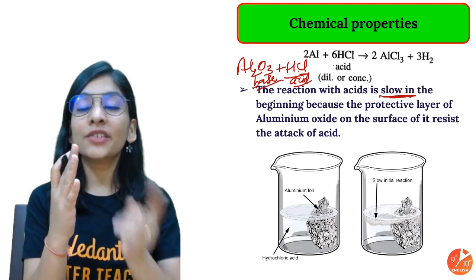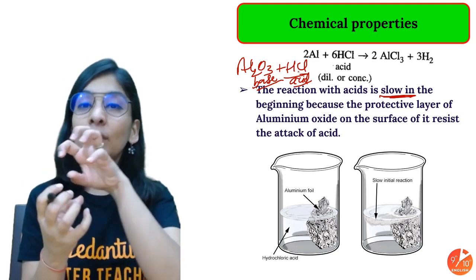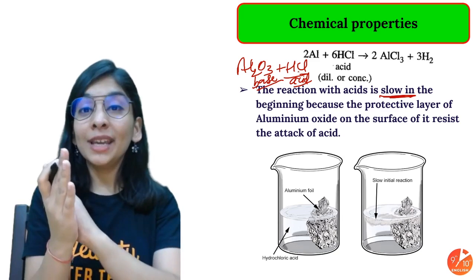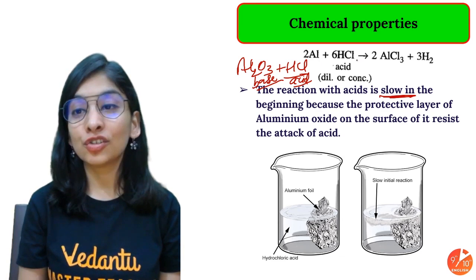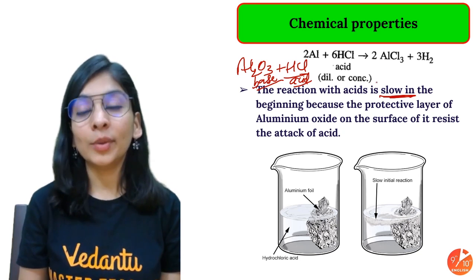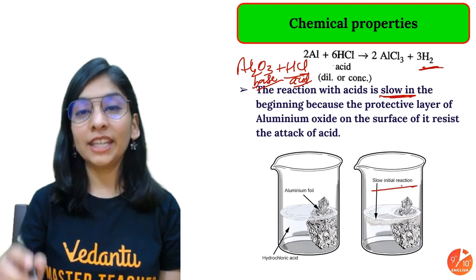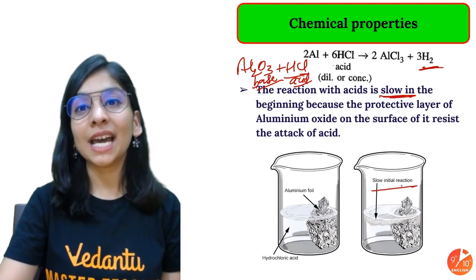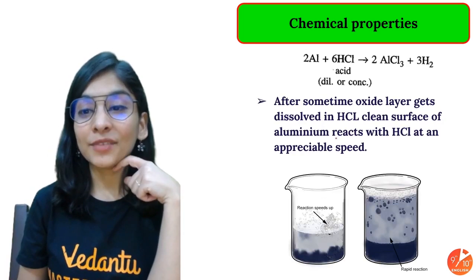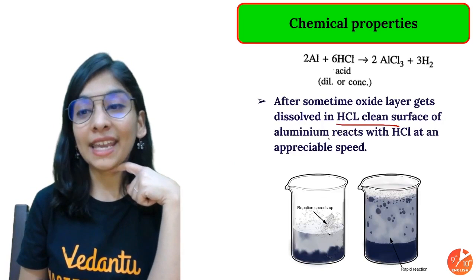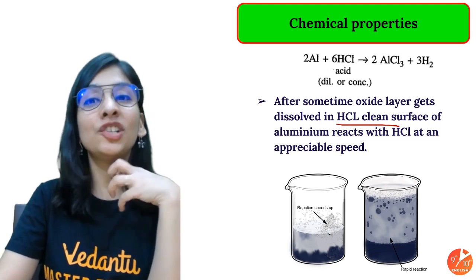Initially, the acid will react with that basic layer to convert it to salt and water, and it will be removed. Then when the aluminium surface is completely cleaned, the acid will attack it to give metal salt, aluminium chloride, and hydrogen gas. So this is important: slow initial reaction, and after some time it will become fast. Because of that protective layer, after some time it gets dissolved in the HCl at an appreciable speed.